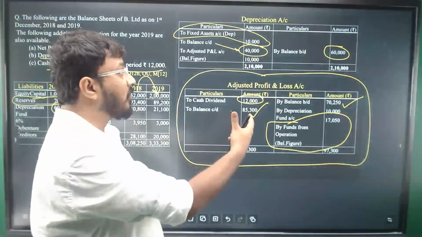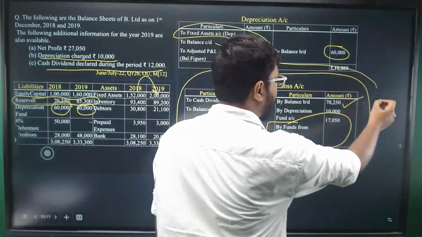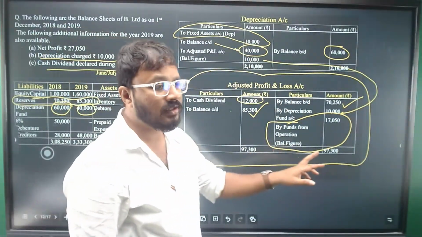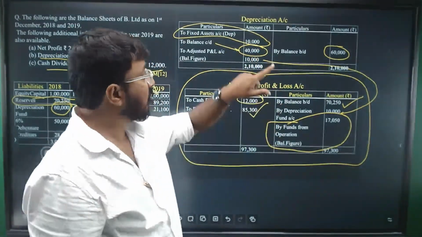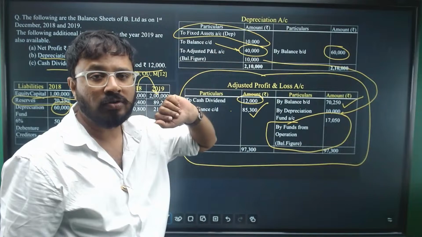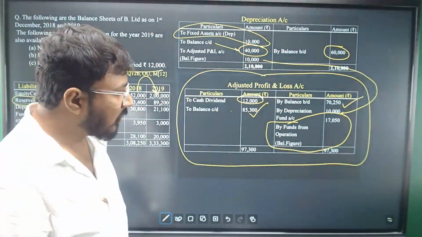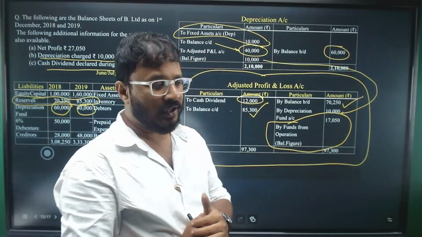So what has happened to the remaining 10? We are reversing the depreciation. We have credited it to the P&L account. Instead of debiting the P&L account, we are crediting it, because the depreciation charged during the year has been debited to the depreciation fund account, not the P&L. Right? That's why the balance is decreasing there. So that will give you the funds from operations. This is the second calculation, right?